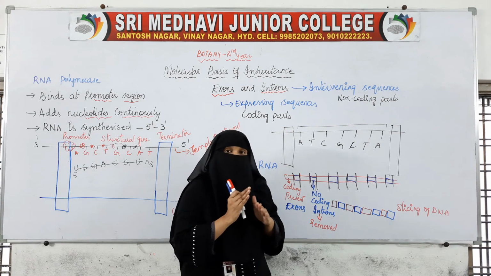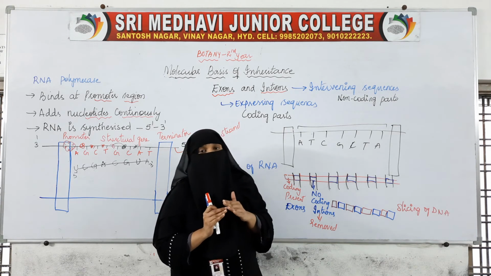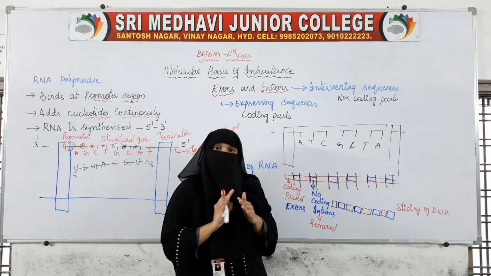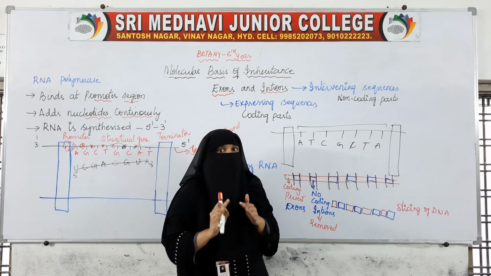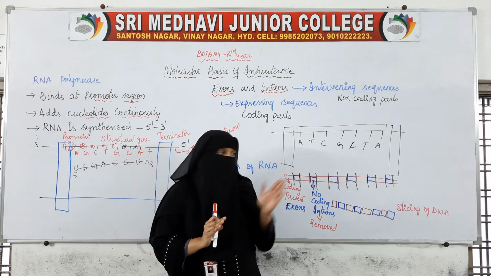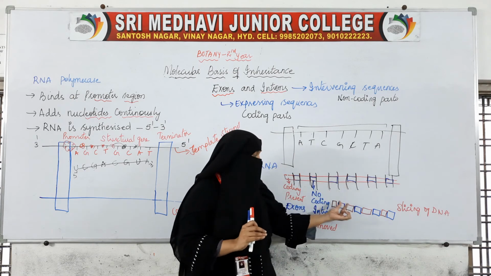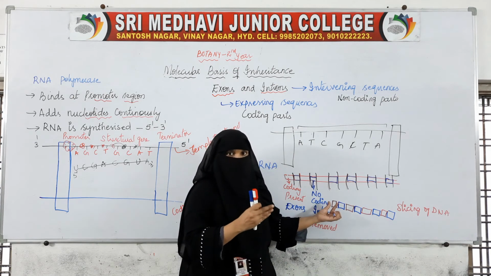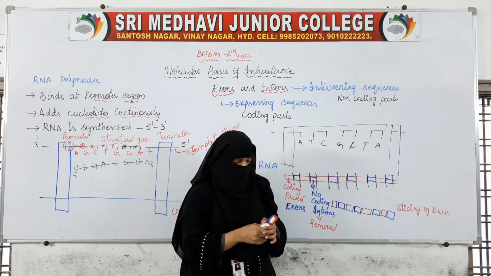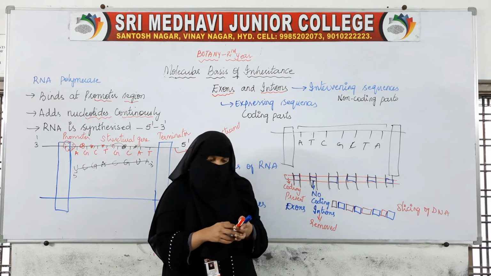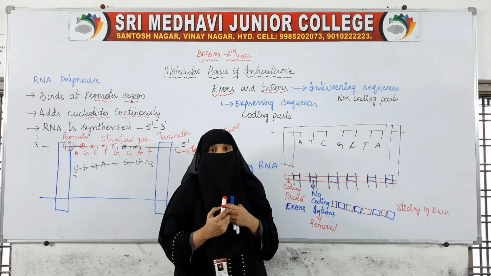Coding sequences will be separated from the non-coding sequences because we don't want the non-coding sequences. The non-coding sequences, the introns, will be removed by cutting the DNA into pieces. Coded pieces will be cut from the non-coded pieces. This is called slicing of DNA, which is done by the enzyme endonuclease.